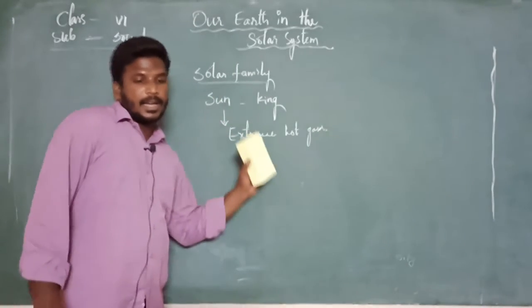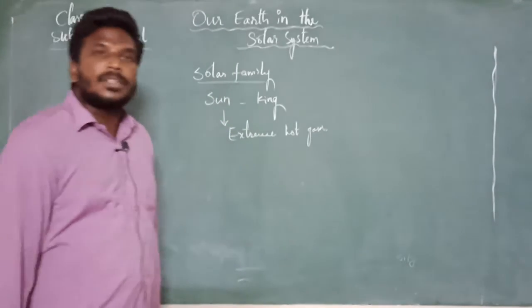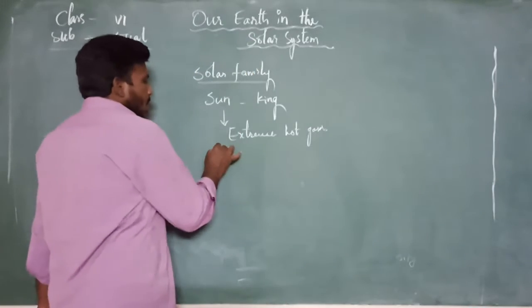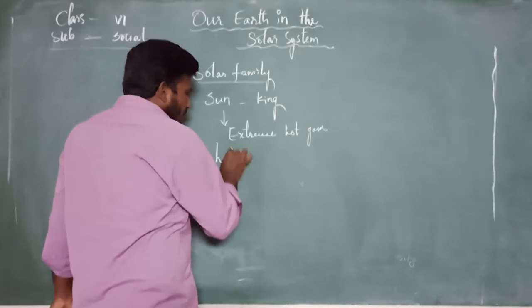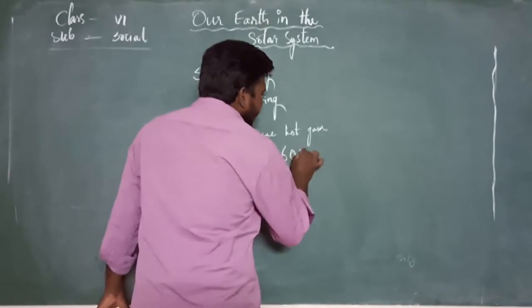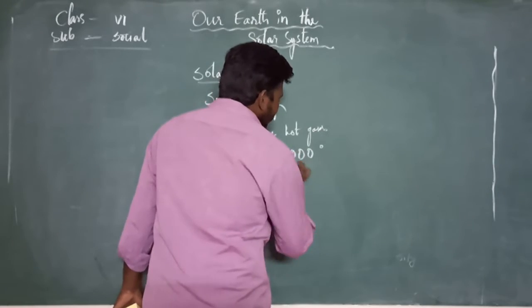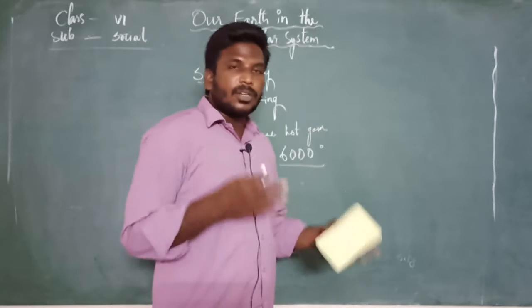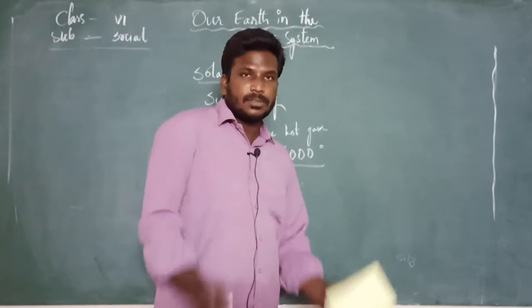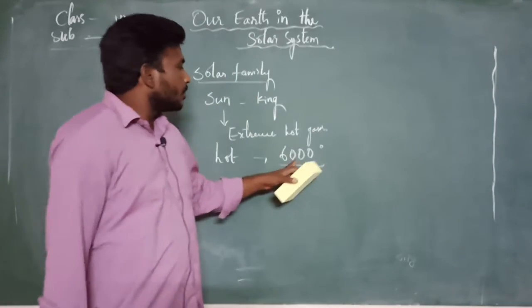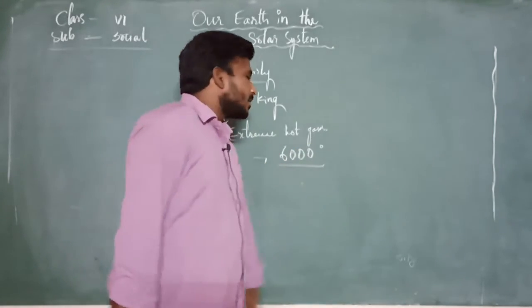Moreover, we shall measure the temperature of the sun. Shall we measure the temperature of the sun? Yes, temperature means the heat or hotness of the sun. The temperature of the sun is nearly 6000 degrees Celsius. When we look into the sun, how much heat is available is nearly 6000 degrees Celsius.